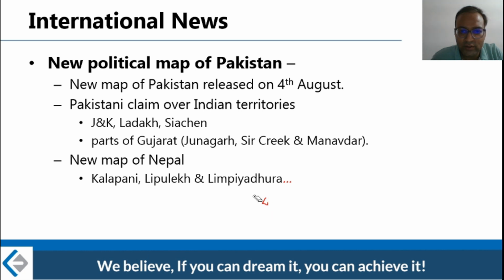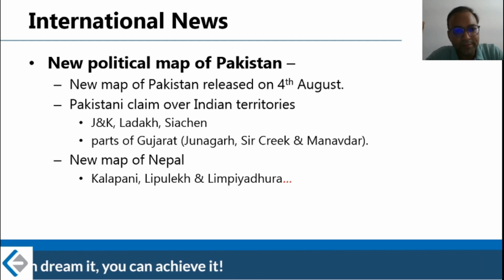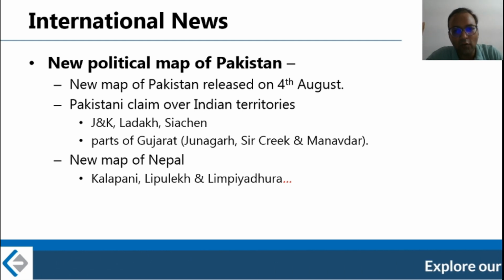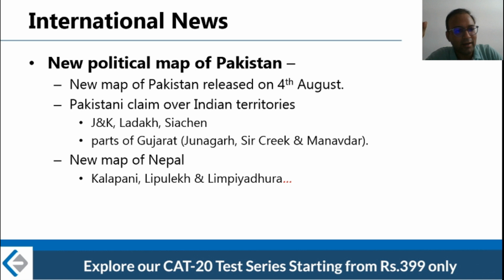So this all looks like a part of China's strategy to counter India using India's 2 volatile neighbors, Pakistan and Nepal. So these are the 3 major international news this month.